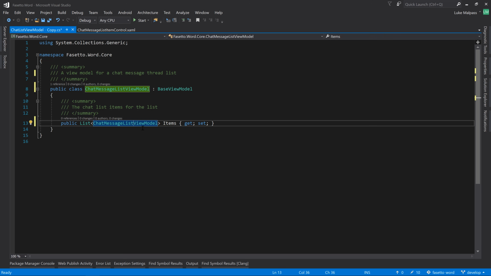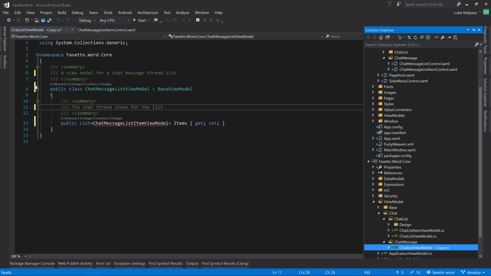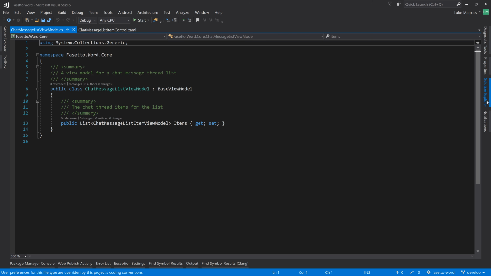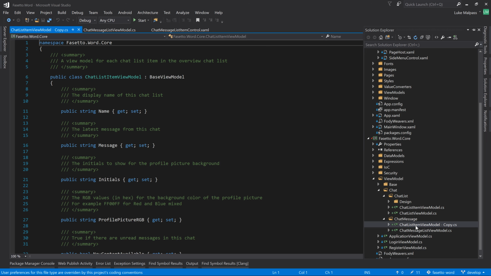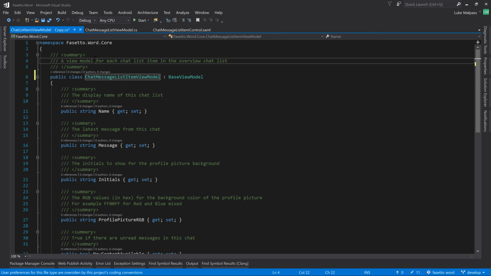Chat message list item we'll also create in a minute. The chat thread items for this list. We'll rename the file. Then we'll copy the item from the chat list item because it's very similar. In here, this will be the chat message list item. View model for each chat message thread item in a chat thread.